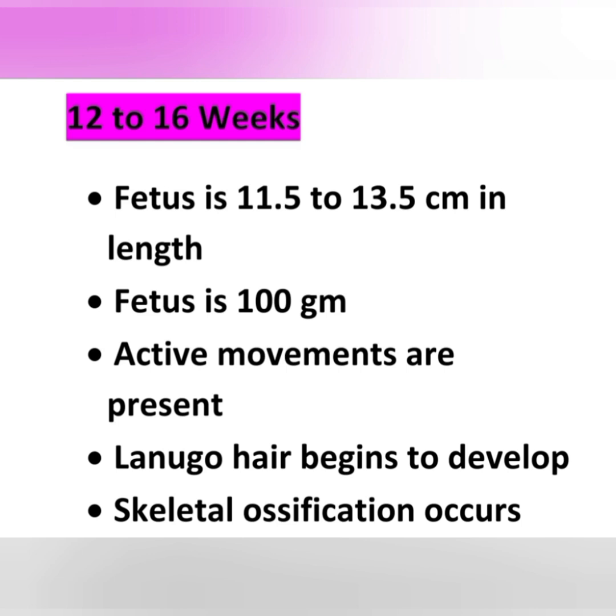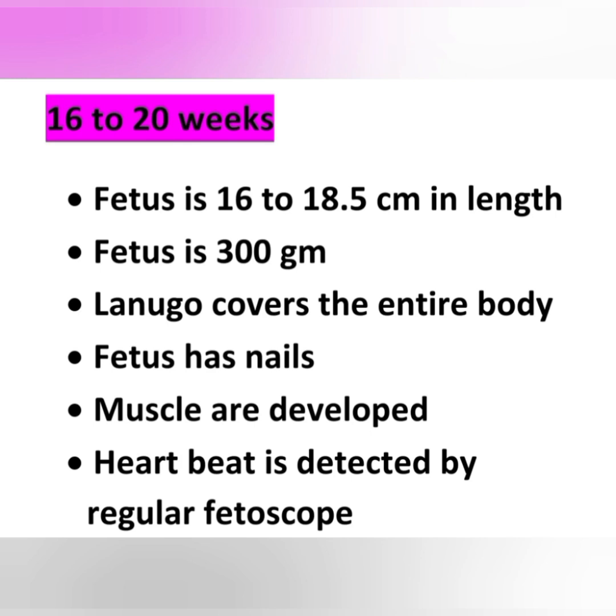The next developmental stage is 16 to 20 weeks. The fetus is 16 to 18.5 centimeter in length and 300 gram in weight, and lanugo covers the entire body at 16 to 20 weeks. The fetus has nails, and muscles are developed at 16 to 20 weeks. Heartbeat is detected by regular fetoscope at 16 to 20 weeks.